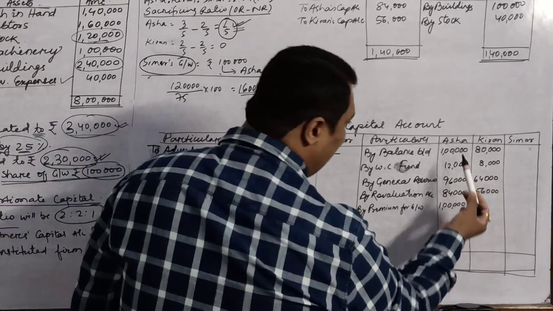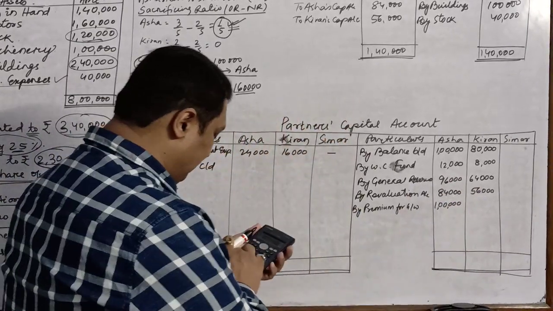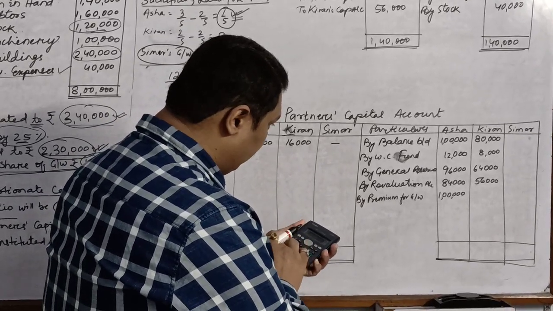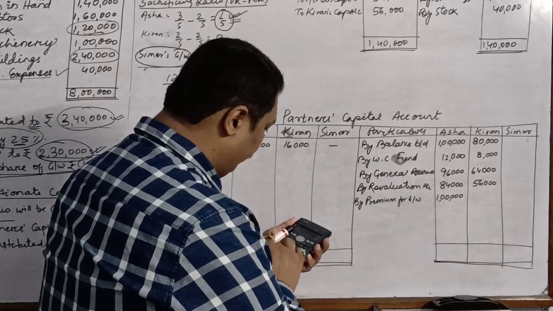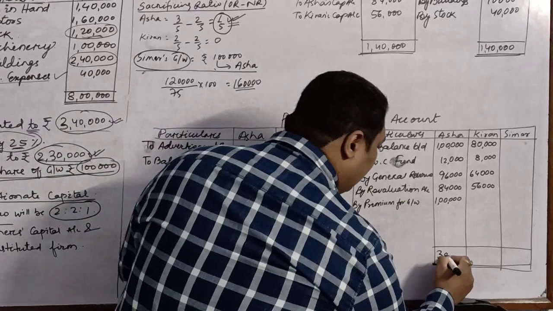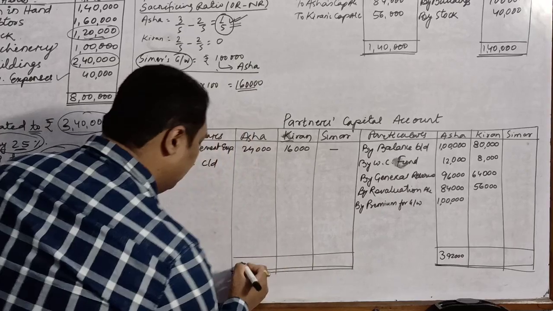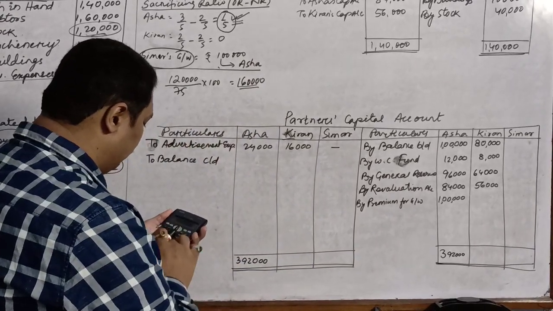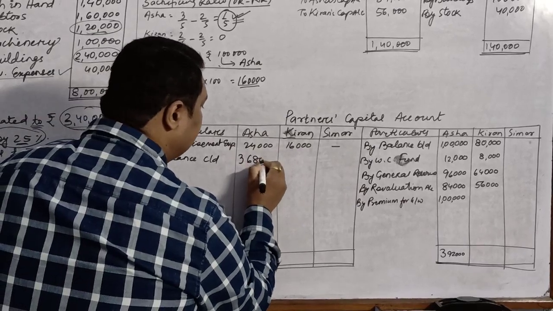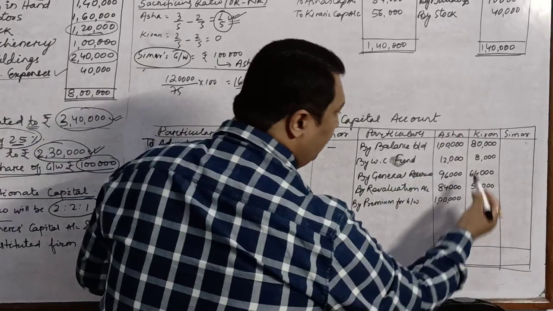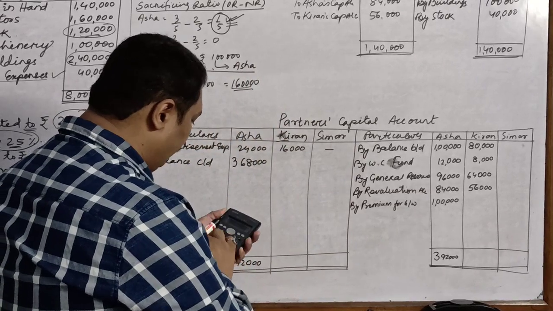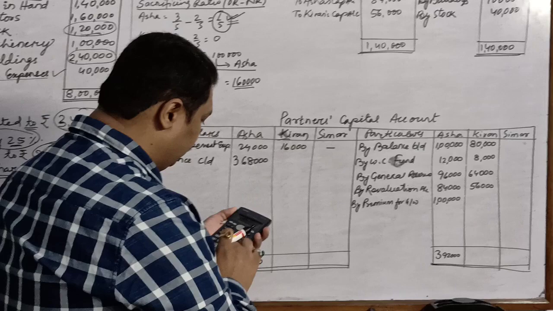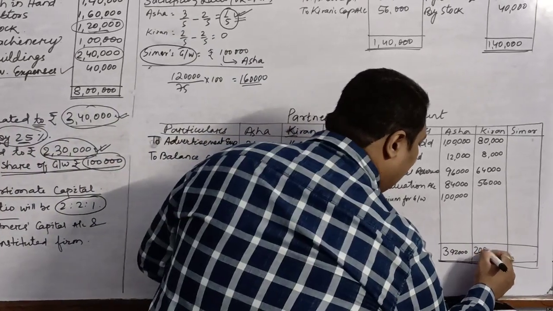You will see 1 lakh plus 12,000 plus 96,000 plus 84,000 plus 1 lakh. It is 3,92,000. 3,92,000 minus 24,000, balance is 3,68,000. Similarly for Kiran, 88,000 plus 64,000 plus 56,000. It is 2,08,000.